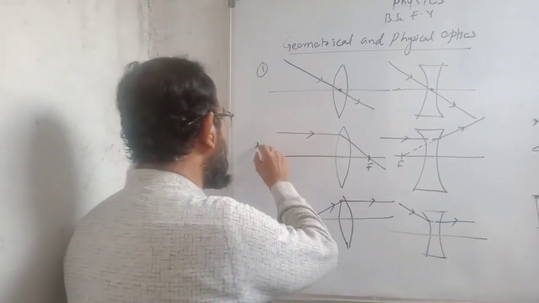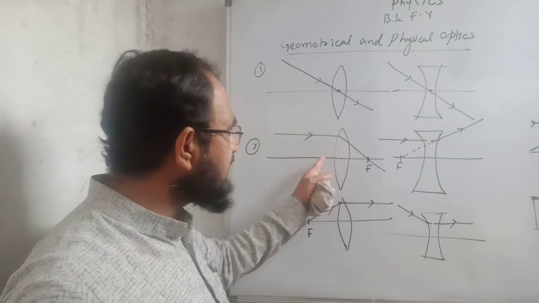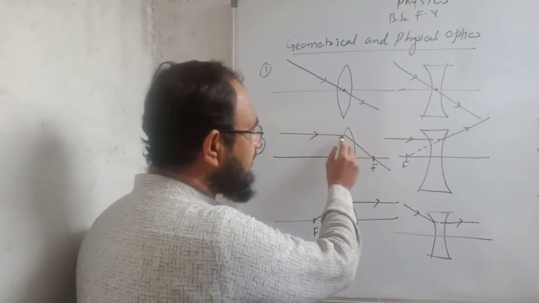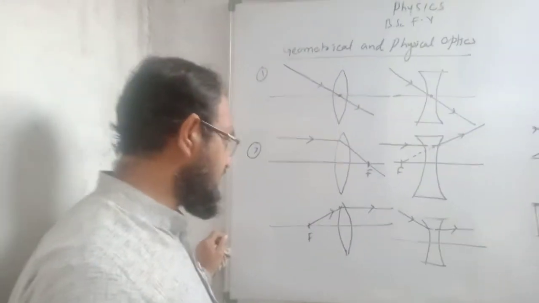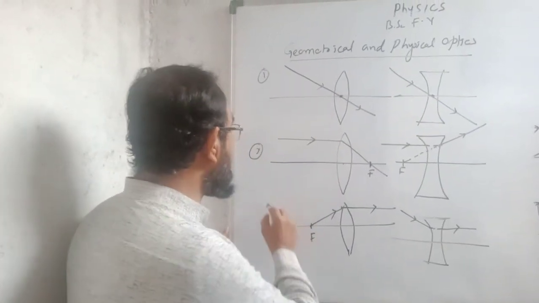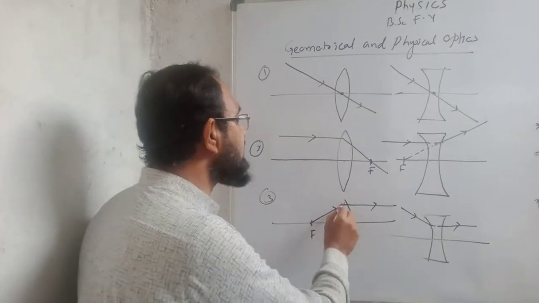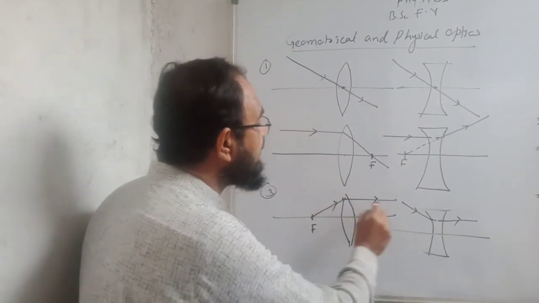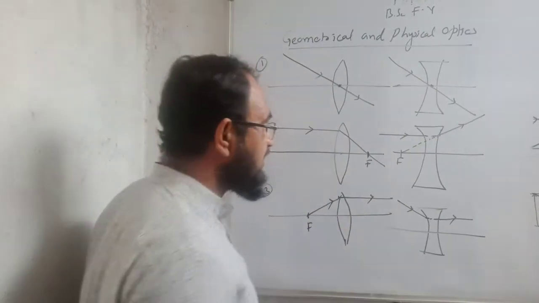Second rule is that when a ray of light is coming parallel to the principal axis, after refraction it will pass through the focus on the principal axis. Then third rule, when a ray of light is coming from the focus, it will become parallel after refraction in case of the convex lens.